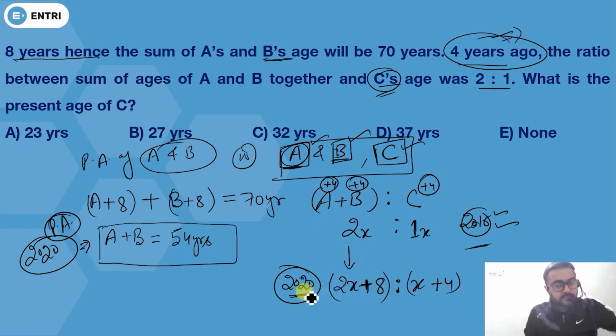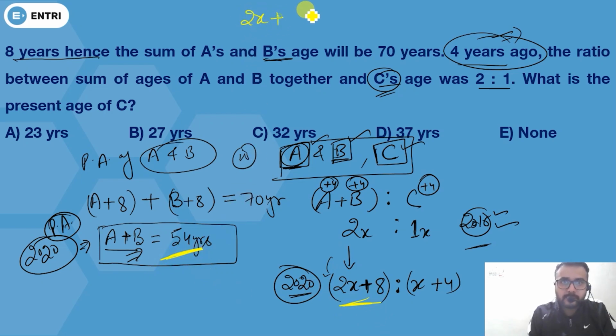But according to this, A plus B is equals to 54, and here A plus B is 2x plus 8. So can I write this and this will be equal? So 2x plus 8 will be equals to 54, or 2x equals to 46, because 8 will come here, and 54 minus 8 you'll get 46.